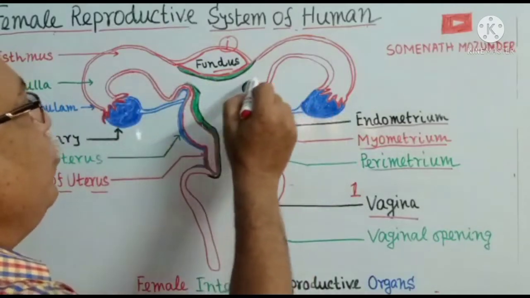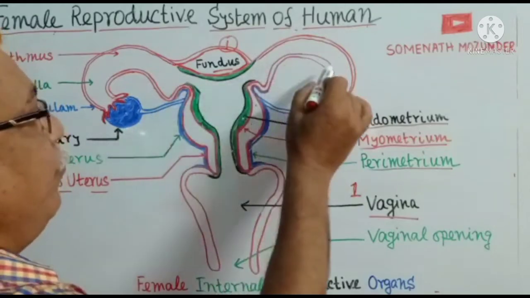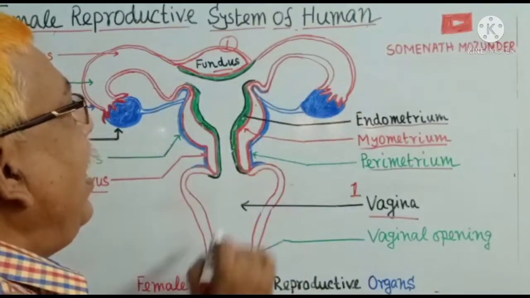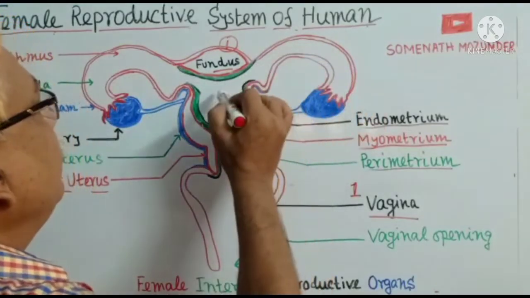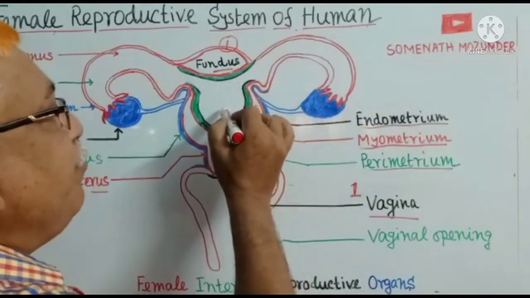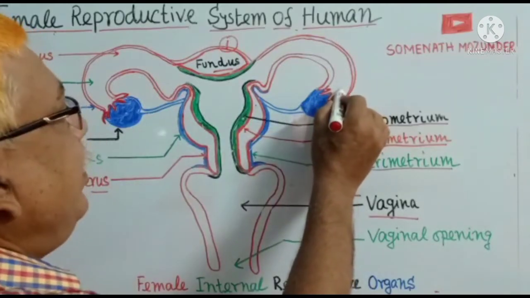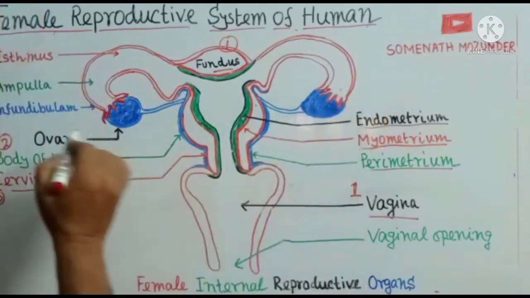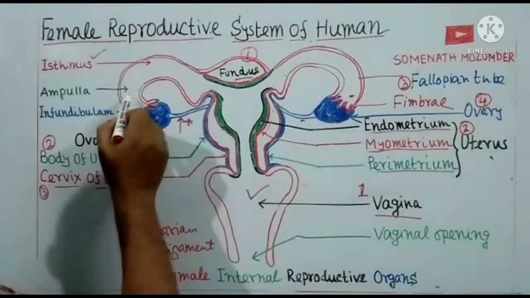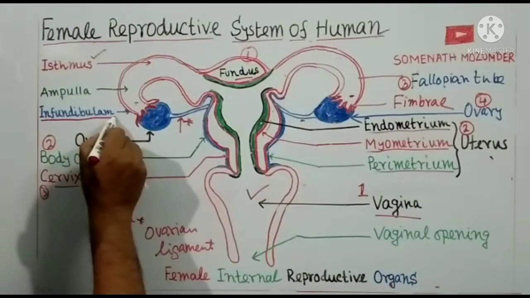This fallopian tube is about 10 to 12 centimeter in length, and each fallopian tube is divided into 3 parts. This part is called infundibulum.